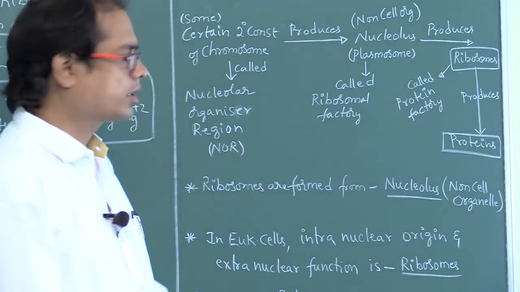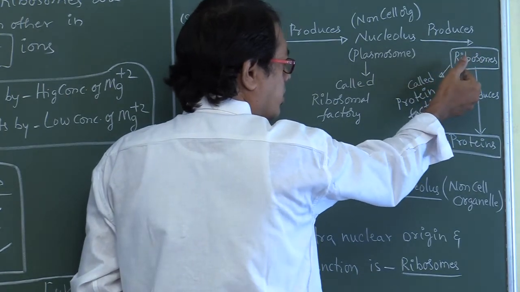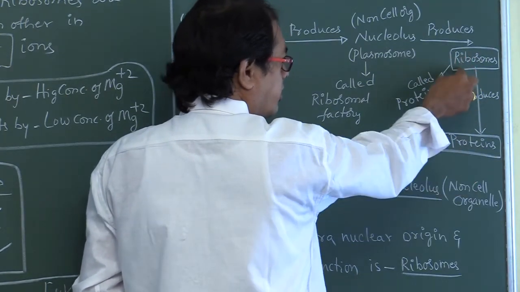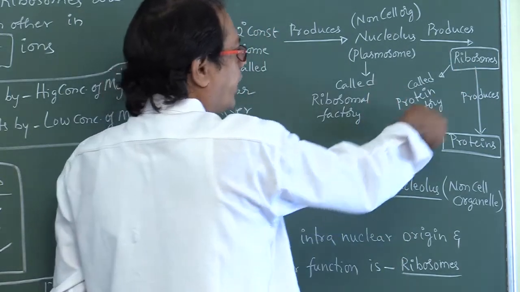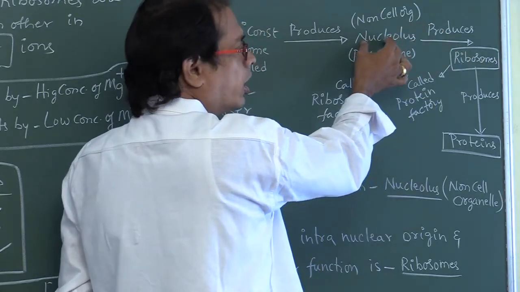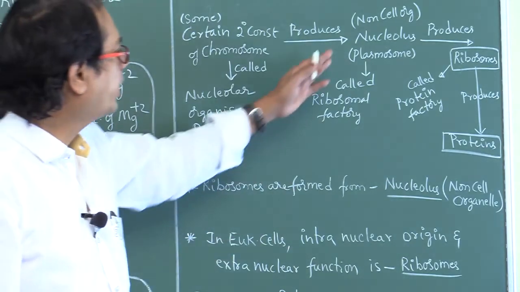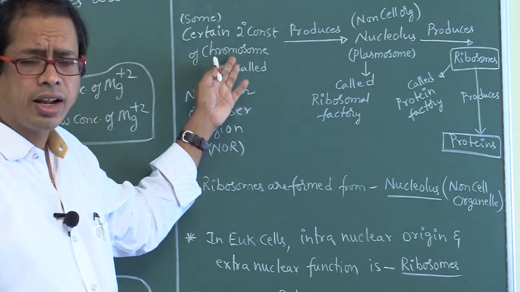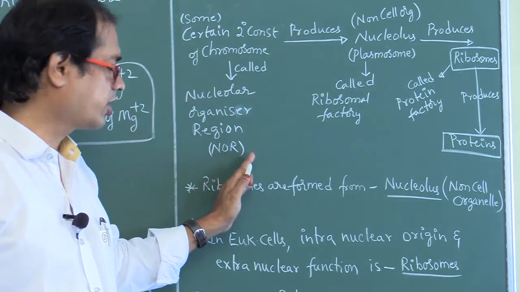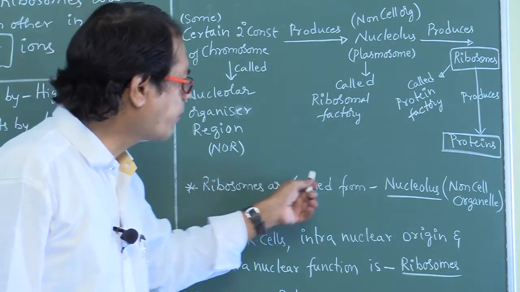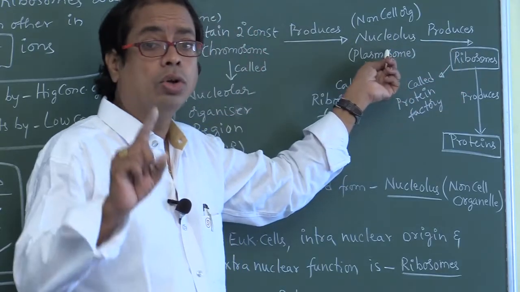How can we remember? Proteins are synthesized from ribosomes, so ribosomes are popularly called protein factory. From where are these ribosomes produced? Nucleoli. That's why these nucleoli are popularly called ribosomal factory. Where is the nucleolus synthesized? Secondary construction. That's why these are so called nucleolar organizer regions. Okay? Ribosomes are formed from nucleolus, a very important point. Ribosomes are formed from nucleolus.